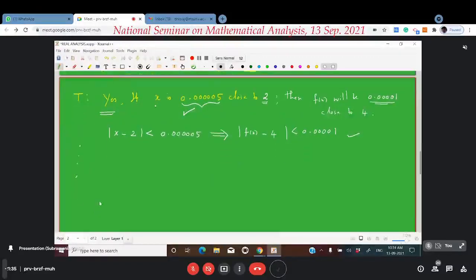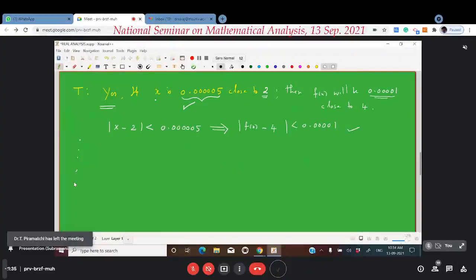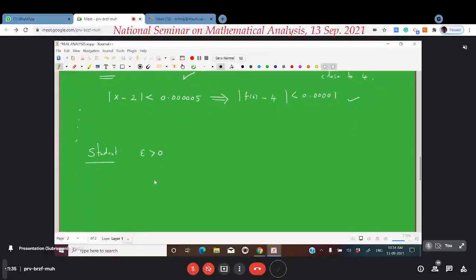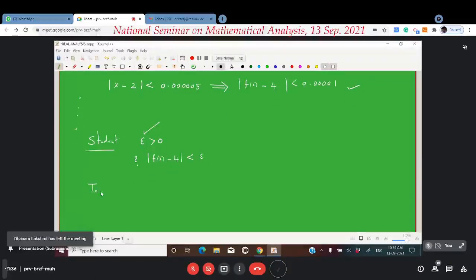So in summary, in brief, what is happening is, every time the student is coming with a positive real number, and asking, sir, can you make the distance of f of x from 4 to be less than epsilon? This is what I mean. Every time the student is coming with a positive real number and asking the teacher, sir, can you make the value of f of x to be epsilon close to 4? The teacher is answering yes.